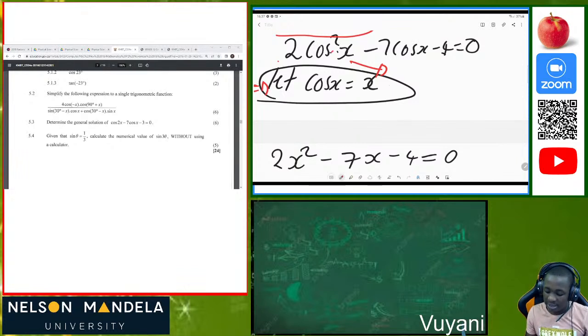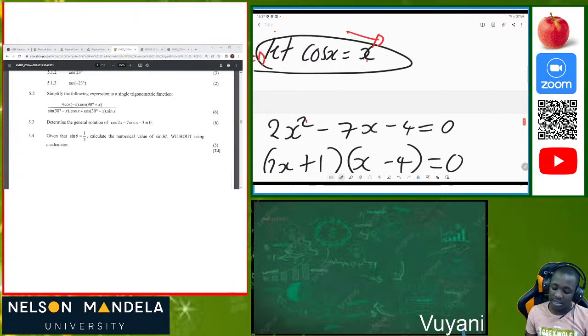Then where there was cos x, I replace with x, and where there was cos squared x, I replace with x squared. Then I have here and replace with my x. Now this is something which is relevant, which is a quadratic equation. Then I solved my quadratic equation.